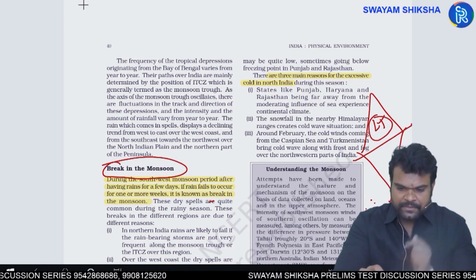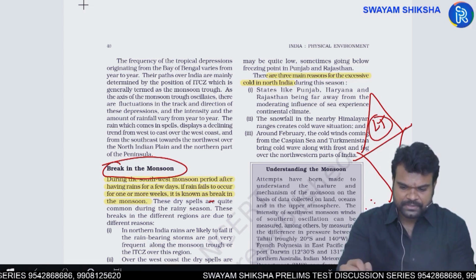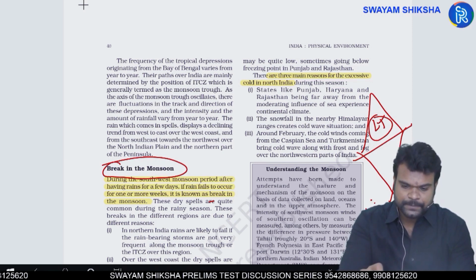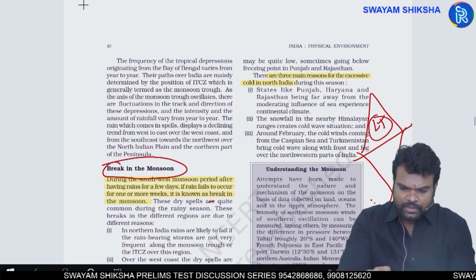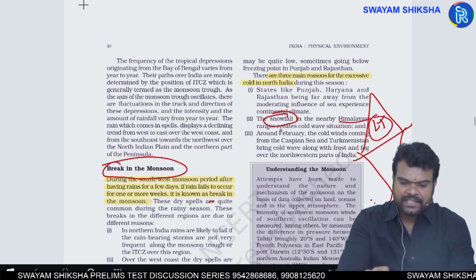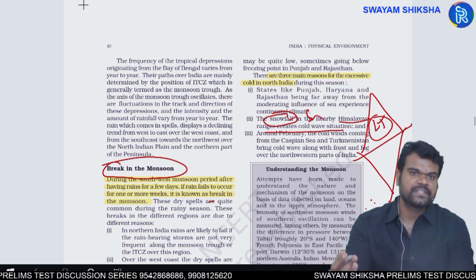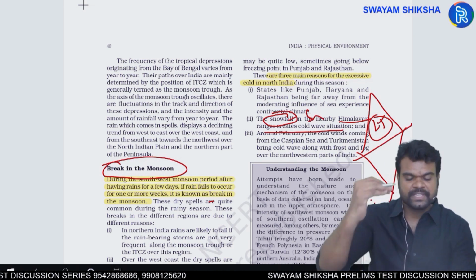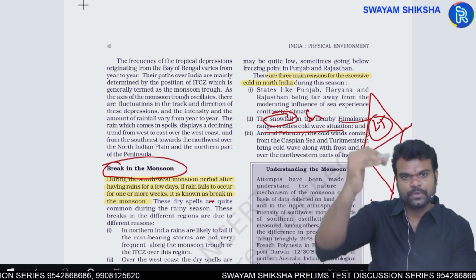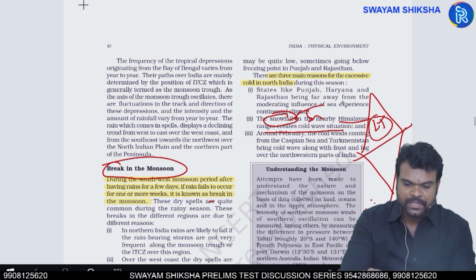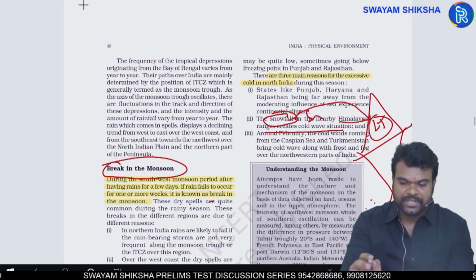And there are three major reasons for this, apart from the distance from the sea and the latitudinal factor. One is that the Himalayan region experiences snowfall. Why? Because it is a high-raised region. As a result, because of the increased altitude, you have the scope for snowfall. This is another factor promoting low temperatures in North India.